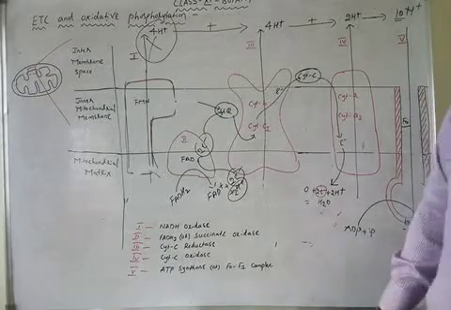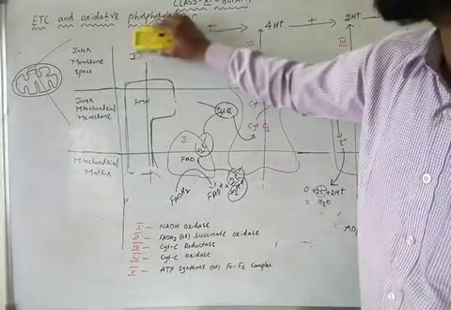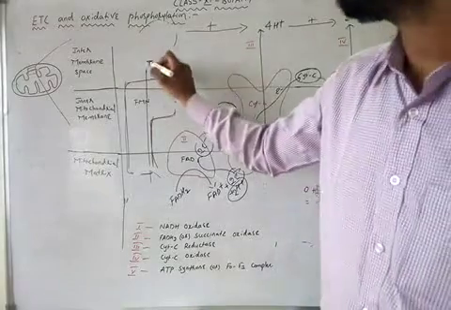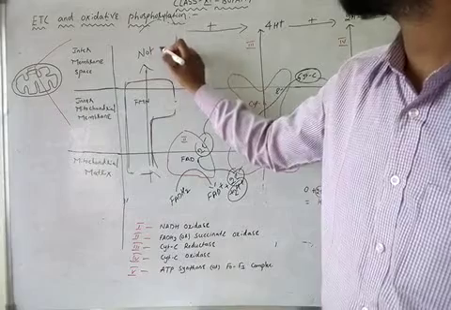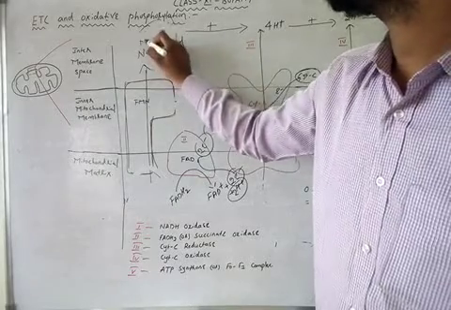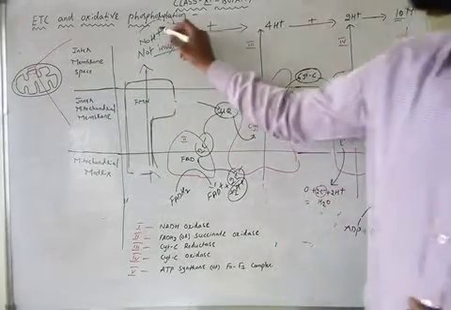So why are the 4 protons not translocated? Because complex 1 is not involved, there is no translocation of protons here.